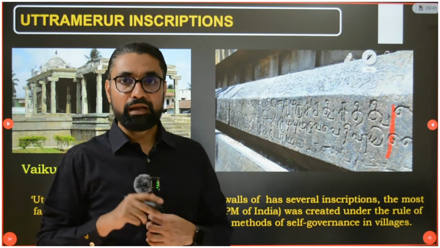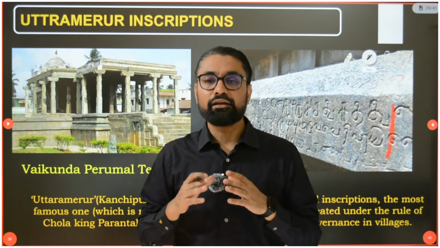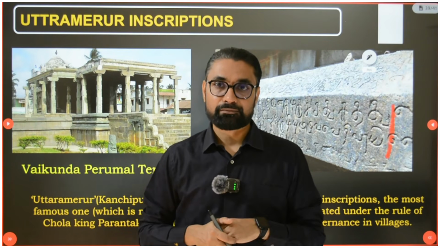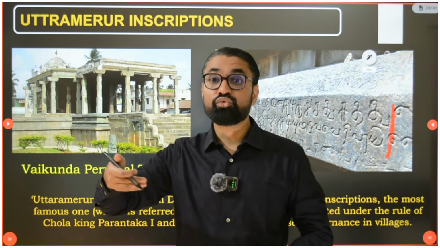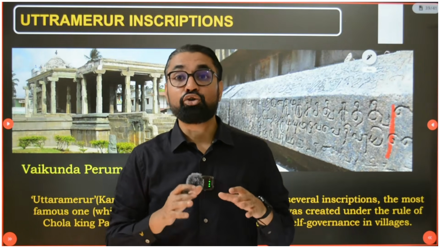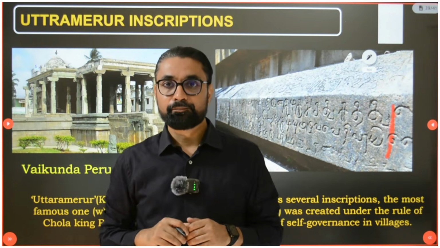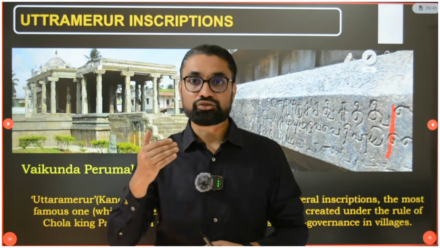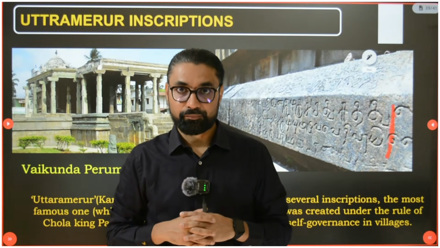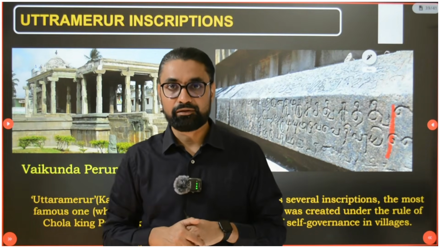And the Prime Minister of India, while giving a speech, was talking about village autonomy, and there he referred to this inscription of the Imperial Cholas. So it was constructed by the Imperial Cholas, and on the Imperial Cholas there was a movie, Ponniyin Selvan. You must have watched the movie. Ponniyin is the Kaveri river, and Selvan is son, so son of Kaveri. This movie was on the king of the Imperial Chola dynasty known as Rajaraja Chola, a great Imperial Chola king.